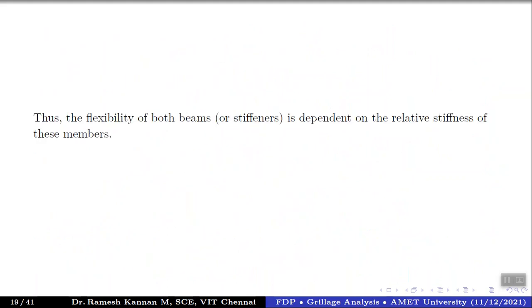So far we talked about simple grillage analysis, but we need to emphasize the actual grillage analysis, which has multiple stiffeners in place. Before we get into the multiple stiffeners, the key takeaway is that the flexibility of both beams or stiffeners depends on the relative stiffness of the material. It's not only its own property, but also the connections and stiffnesses of the other beams as well.